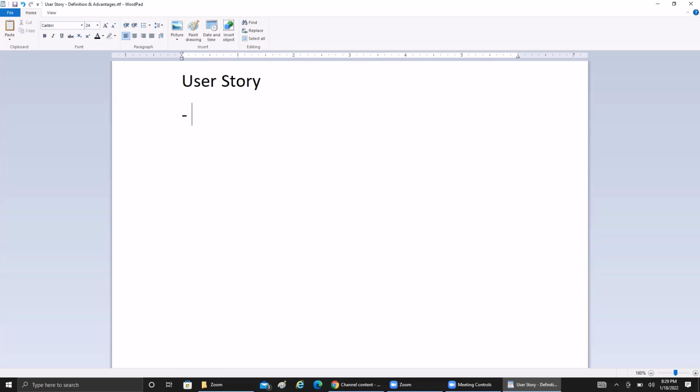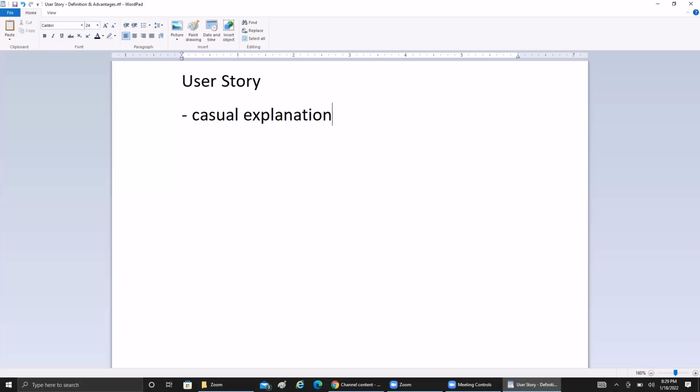Okay. So in general, we can say that a user story is nothing but a casual way of explaining any software feature. A casual explanation, to be more specific, in non-technical language, because it won't be understandable only by developers or business experts.